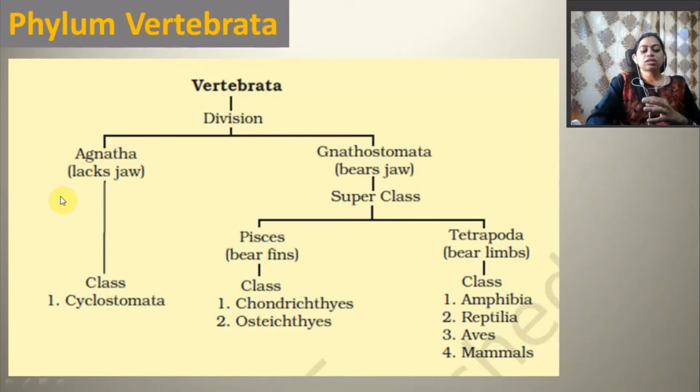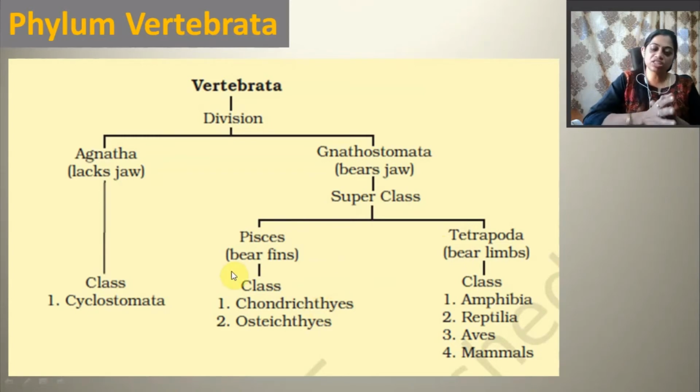Under Agnatha, there is one class, Cyclostomata. Under Gnathostomata, the next hierarchy is superclass: superclass Pisces and Tetrapoda. Tetrapoda means they bear limbs, and Pisces bear fins.